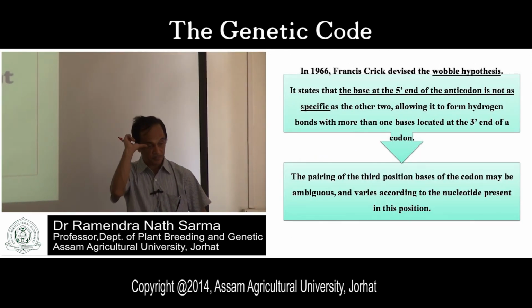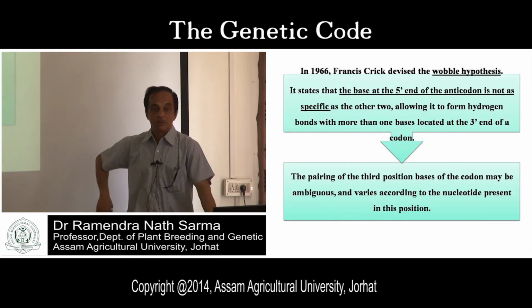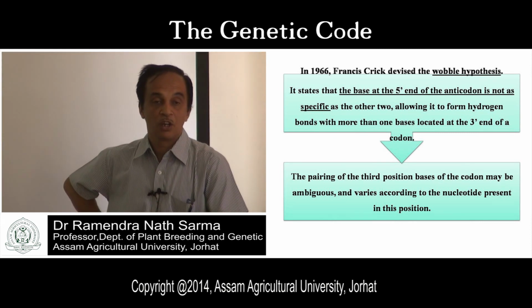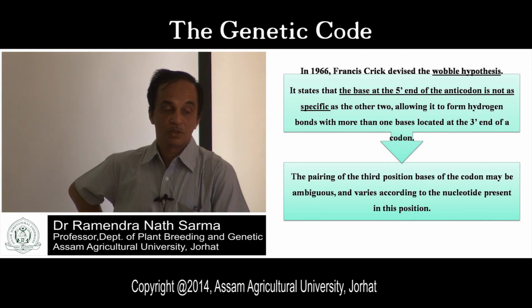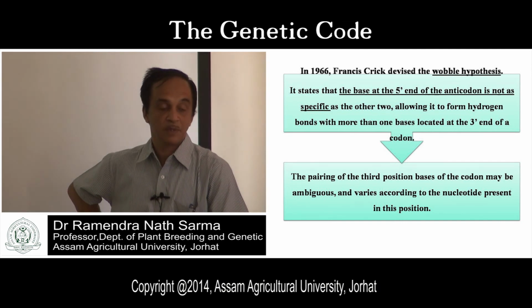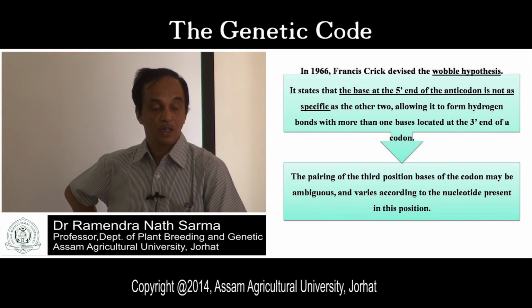The Wobble hypothesis was proposed in 1966 by Francis Crick. It states that the base in the 5' anticodon is not as specific as the other two base positions in the 3' end.